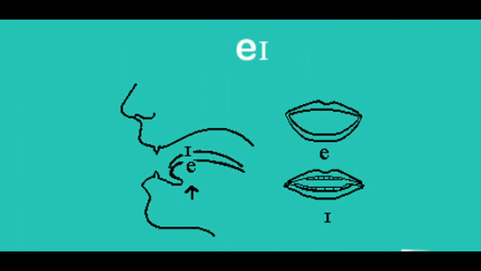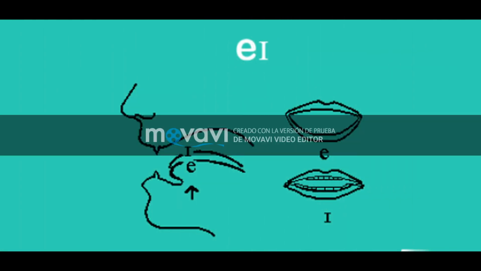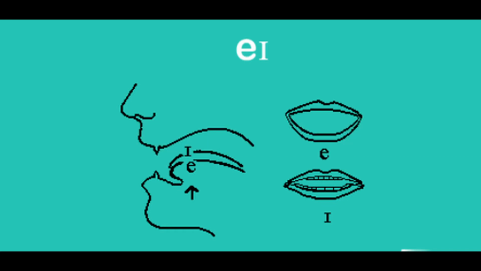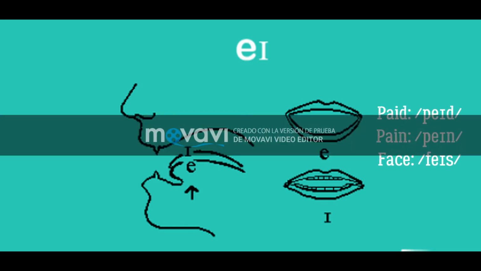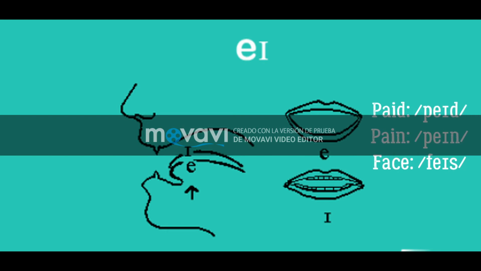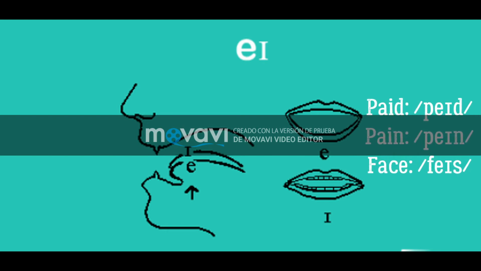The first is the combination of the short vowel sounds a and e. As we can see, a, e. For example, paid, pain, faced, and it's important to remember the shape of the mouth and the tongue.